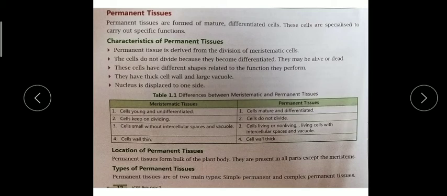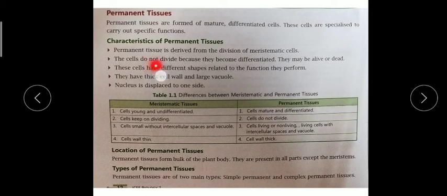So underline this line: permanent tissues are formed when they become mature. When meristematic tissue becomes mature or divided, it loses the capacity of dividing cells. Cells lose the capacity of dividing, and then they turn automatically, naturally, into permanent tissue. Now the cells are specialized to carry out specific functions. So what do they do? A few characteristics are given.